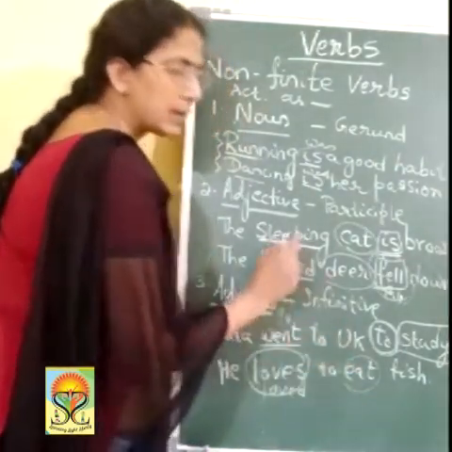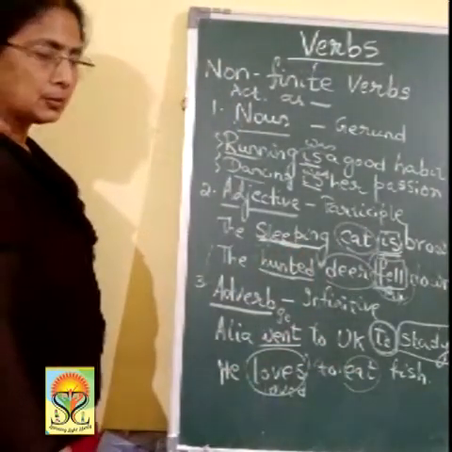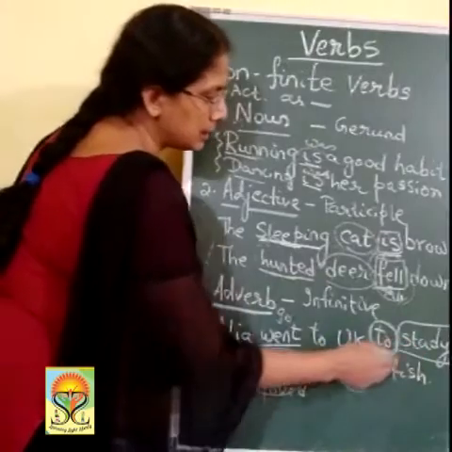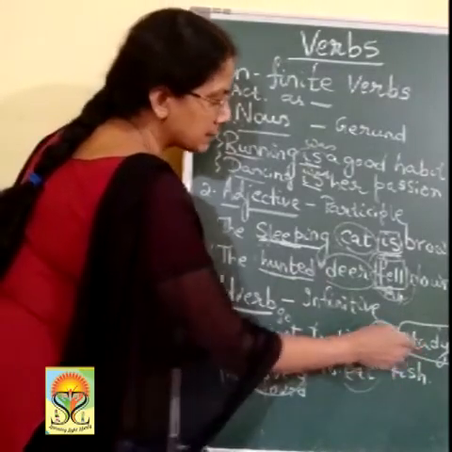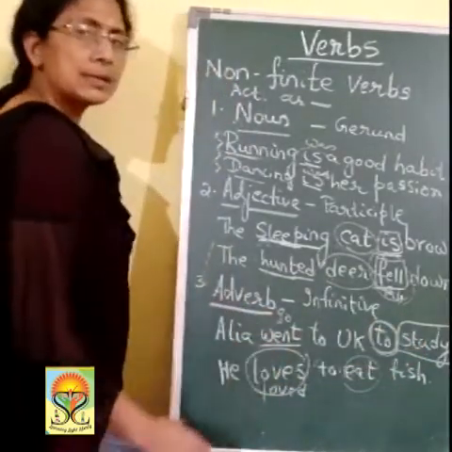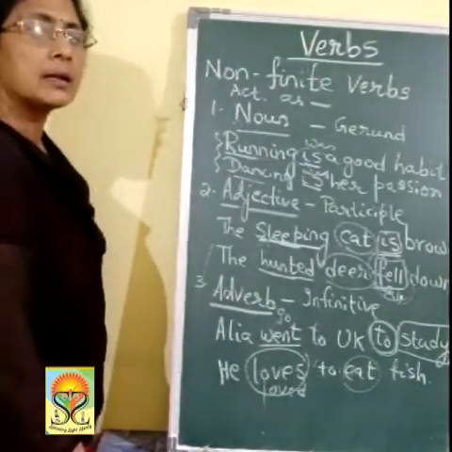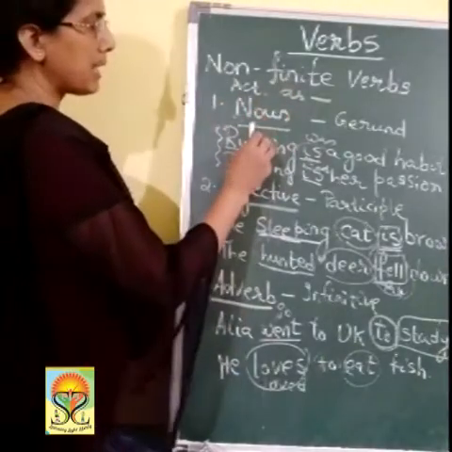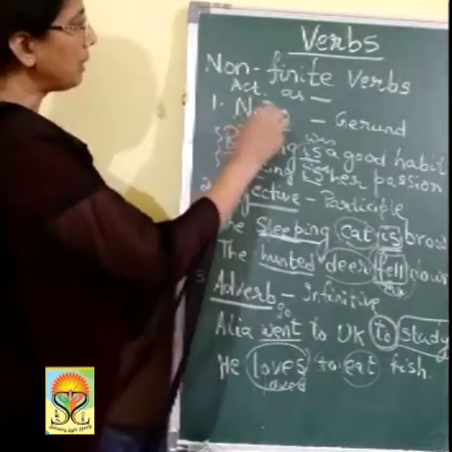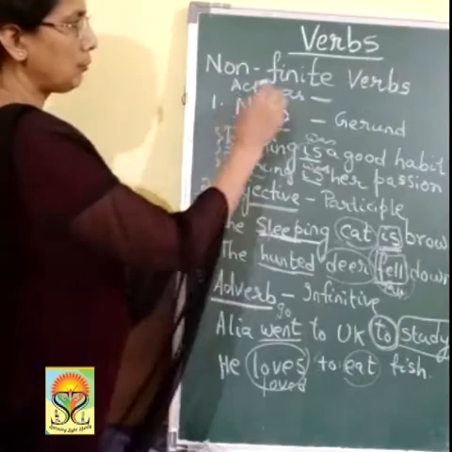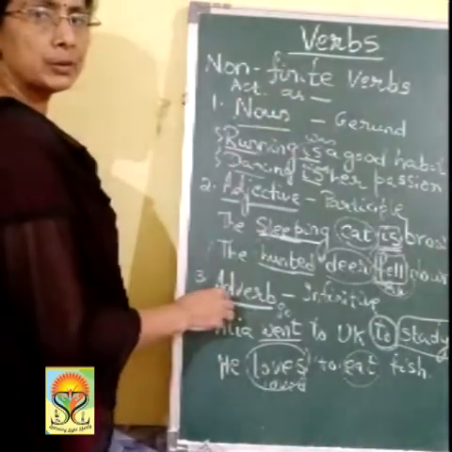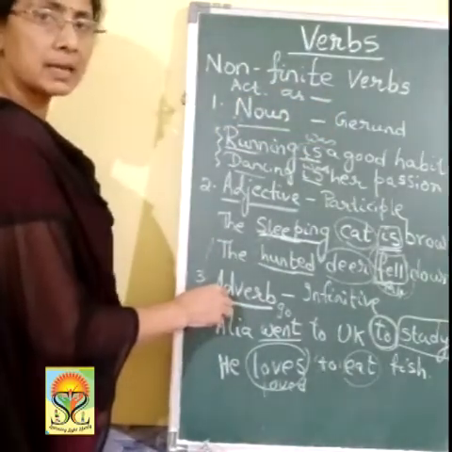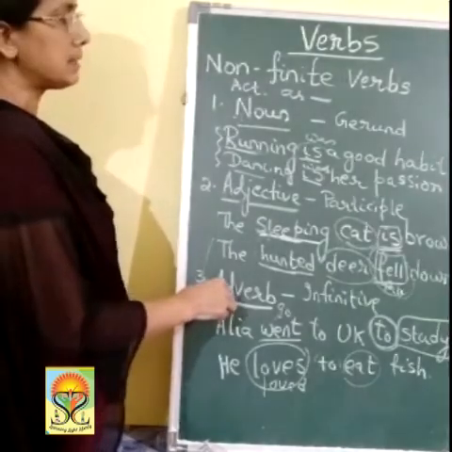So it is an adverb. So eat or study here are verbs but act as an adverb in these two sentences. So they are non-finite verbs. So non-finite verbs act as a noun, as an adjective, as an adverb in the sentence. They don't act as the main verb in the sentence.